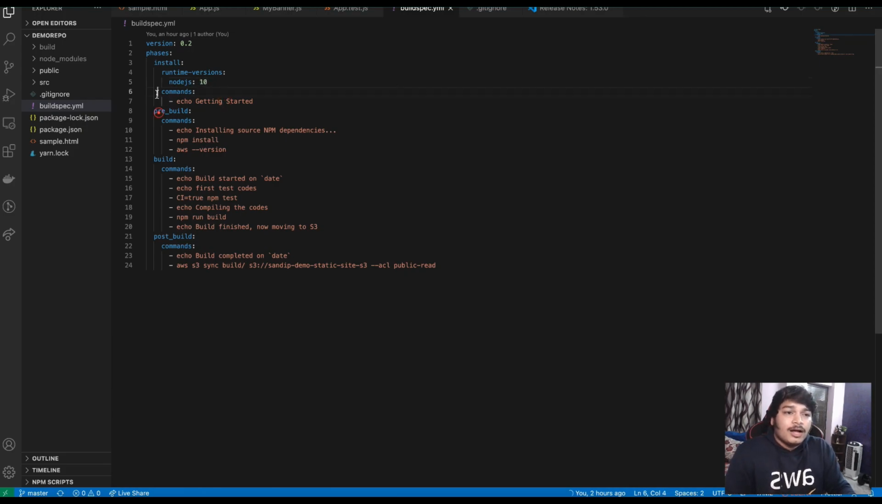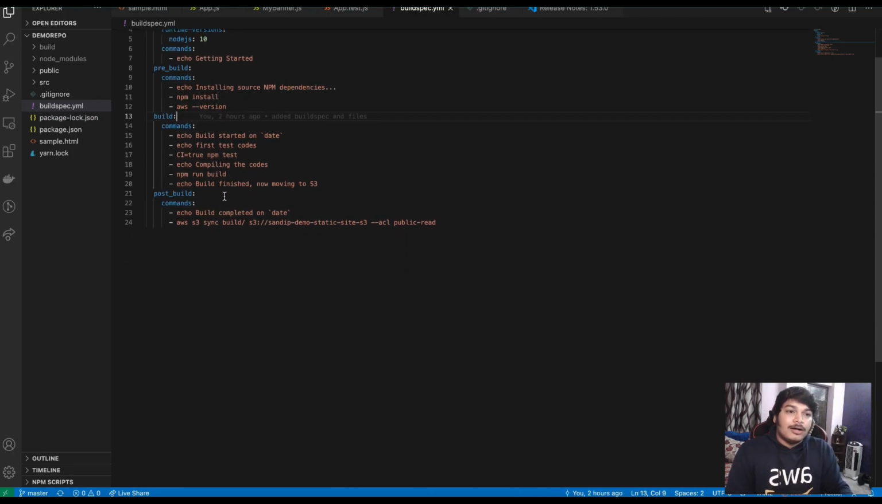In the install phase, if you want to run any kind of commands, you can provide them. Here it's mentioned as getting started, pre-build. So before the actual build happens, if you want to configure the environment or install packages you need to run the build, you can do that. I'm running npm install for the project to install all the dependencies, and checking which AWS CLI version is installed.